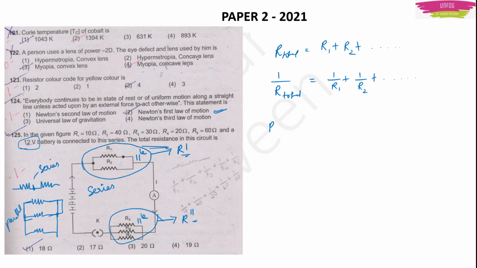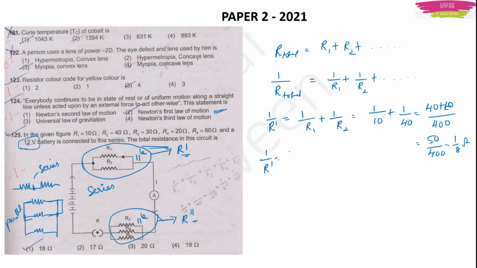Now in this R dash group, the resistors are connected in parallel, so I will use this formula: 1 upon R dash is 1 upon R1 plus 1 upon R2. R1 is 10 ohms. R2 is 40 ohms. This will be equal to, I will take the LCM, it will be 400. So it will be 40 plus 10 upon 400. This will give me 50 upon 400, or 1 upon 8 ohms. This is my 1 upon R dash, which is 1 upon 8 ohms. Or if I want the value of R dash only, it will be 8 ohms.